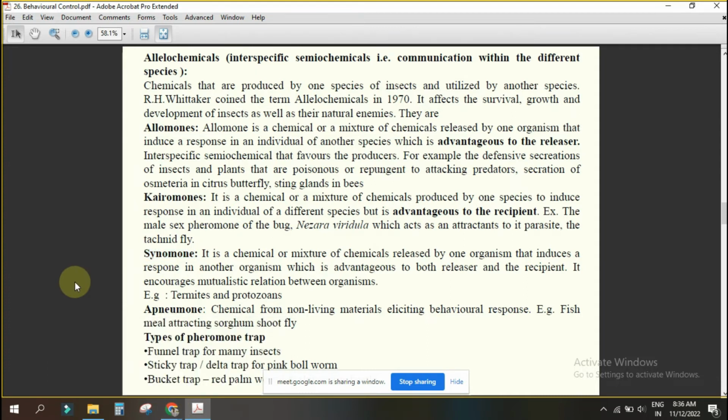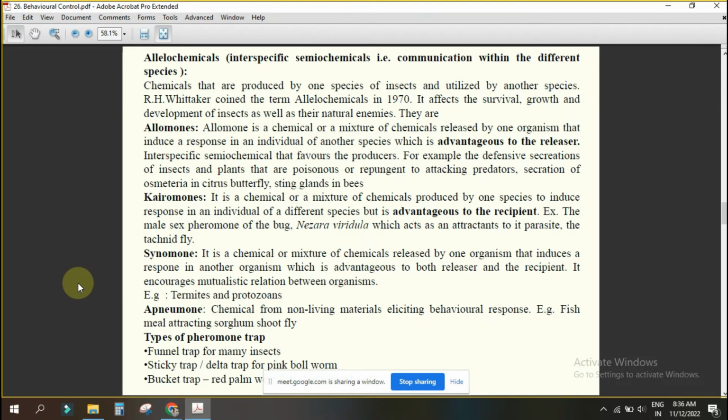Termite will be inside the protozoa. Termite will feed on what? Wood material, which cannot be digested in their midgut. It will come to the rectum part. There what will happen? Protozoa will be there. Protozoa will digest that one by getting the food. Both are getting the benefit.